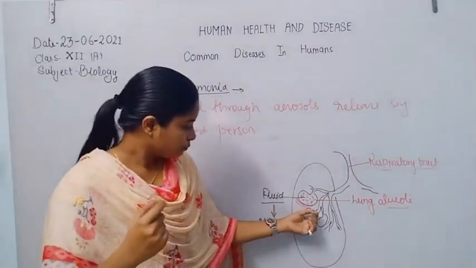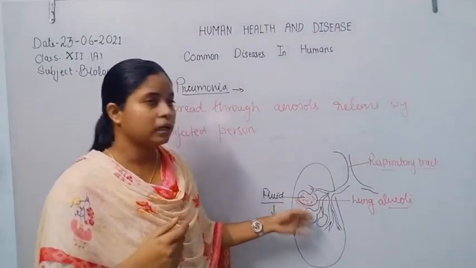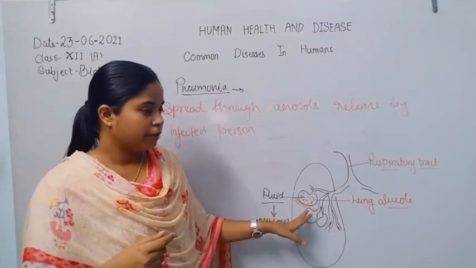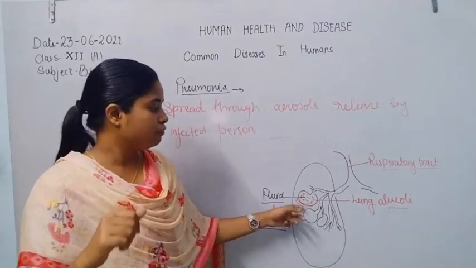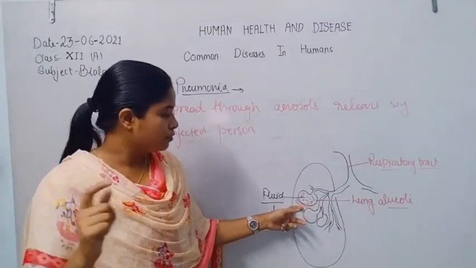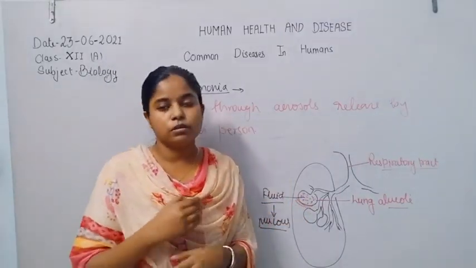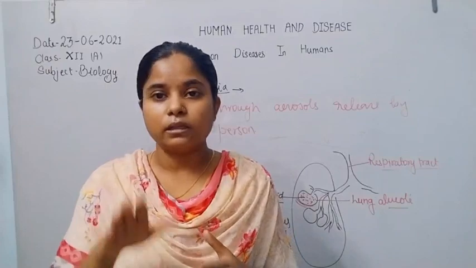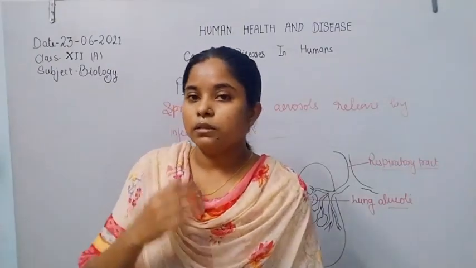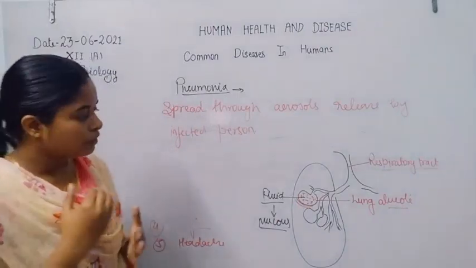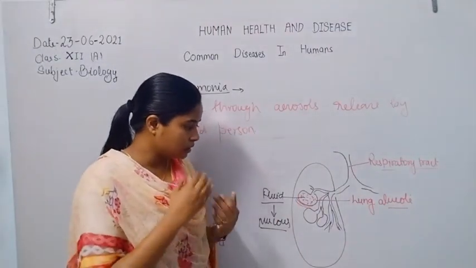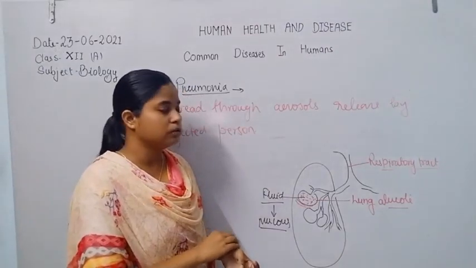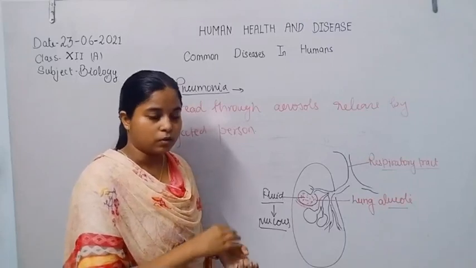In this case, they infect the lung alveoli, and the alveoli are filled with mucus or fluid. Due to this infection, the diffusion surface area decreases, so oxygen diffusion does not take place through the alveoli, and the oxygen level decreases. If the infection continues to increase, it can lead to the death of that person in severe cases.